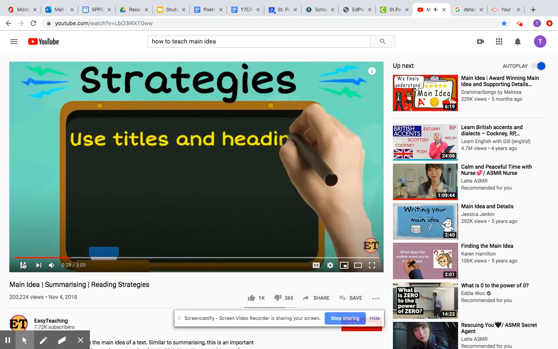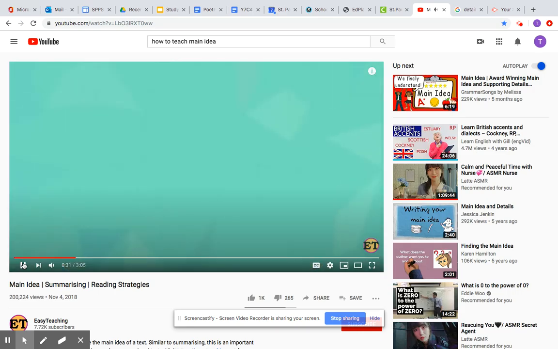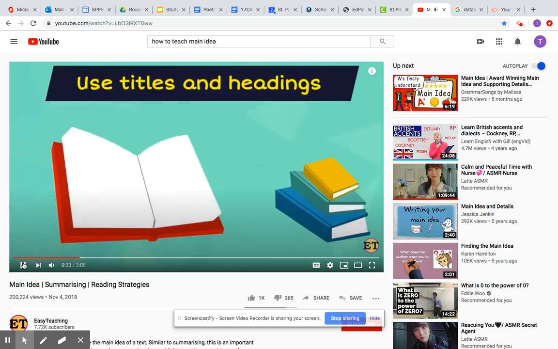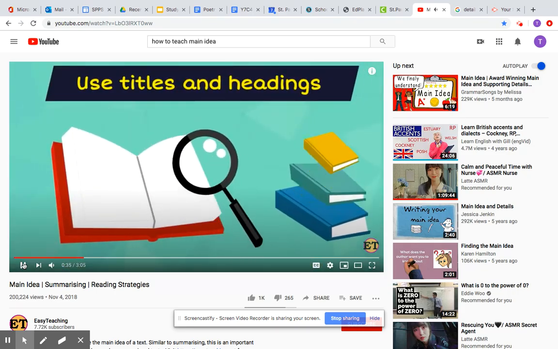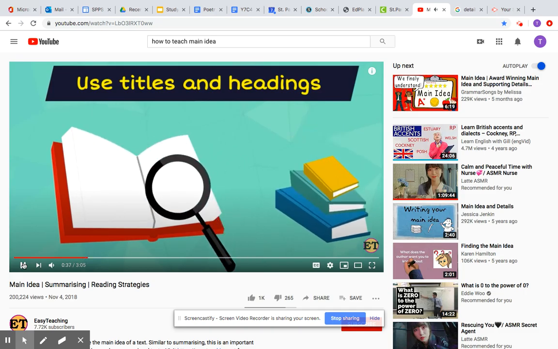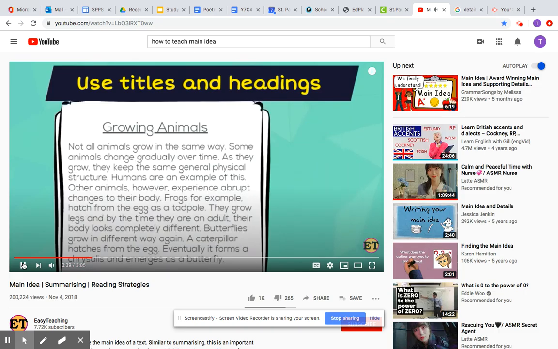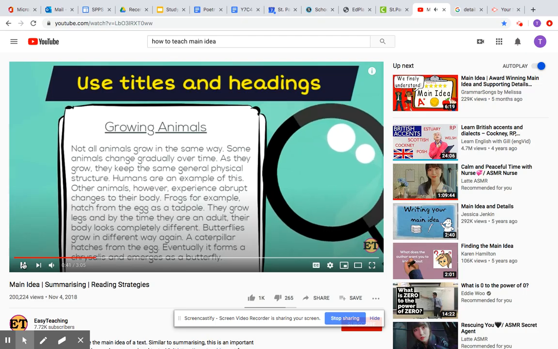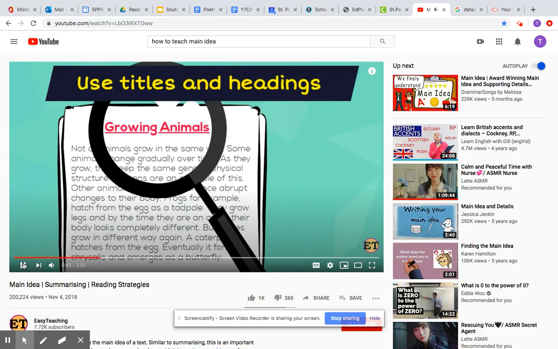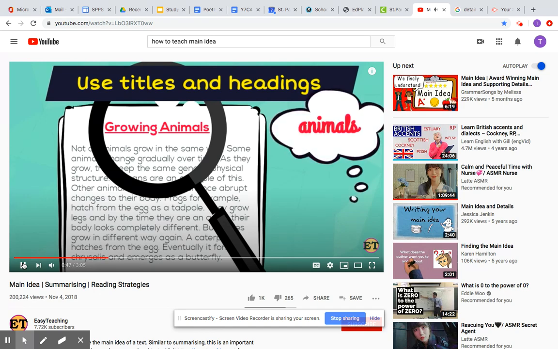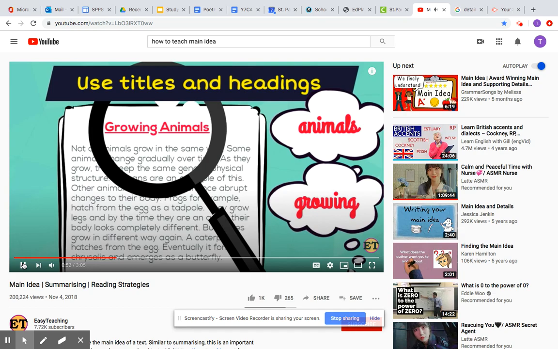Use titles and headings. If the text has a title or headings, they normally provide clues as to the main idea. Look at the title of this text, Growing Animals. The main idea of this text is something to do with animals and growing. It's a good start, but we'll need to use some other strategies to be more accurate.